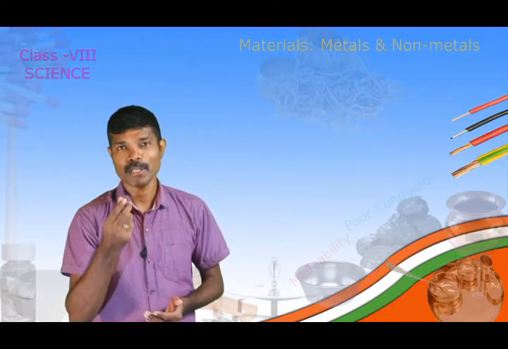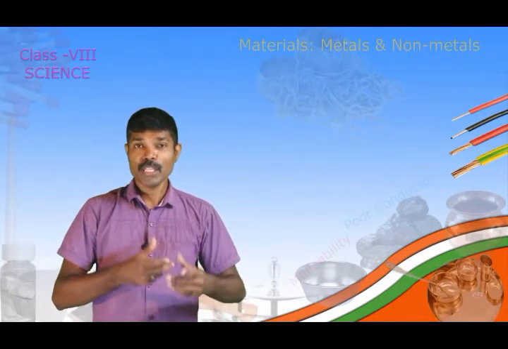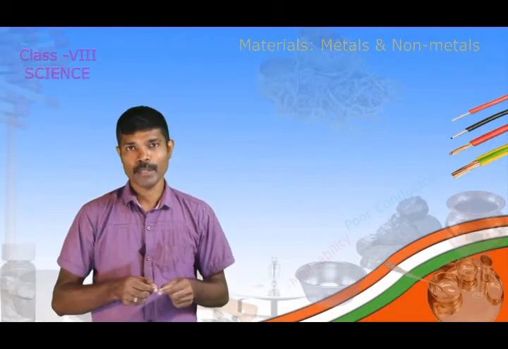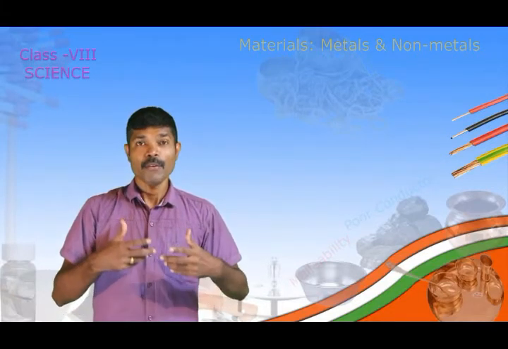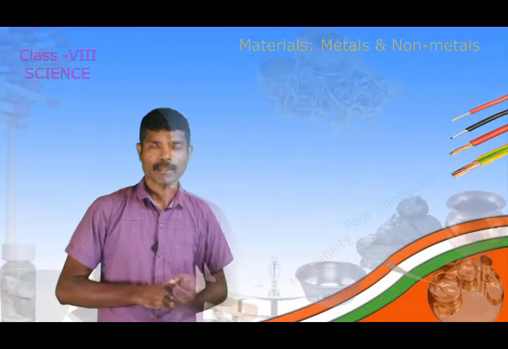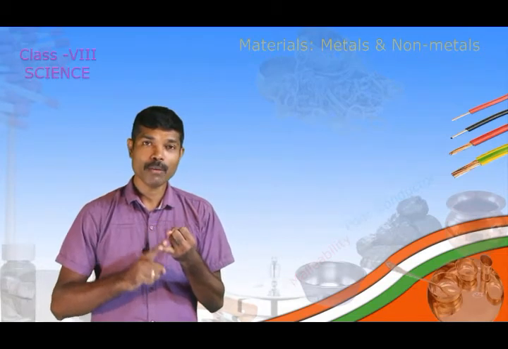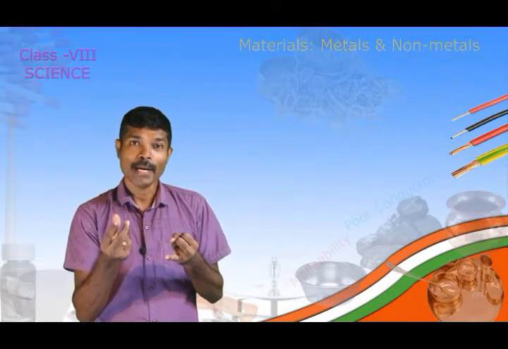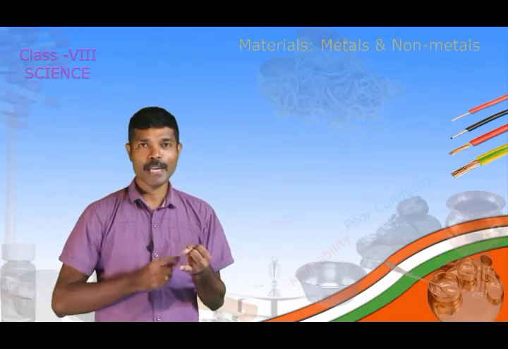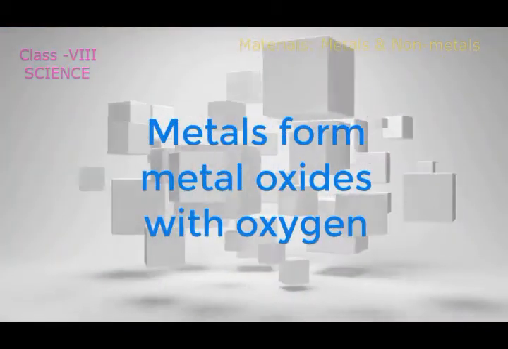So the activity which you had performed in 7th standard and you got an ash, what is that ash? That ash is magnesium oxide. When these oxides are dissolved in water, we can find the chemical nature of that ash as basic, as we know how to identify the acid and base. The rust on the iron objects and the ash you had obtained in the 7th standard experiment, what are these?